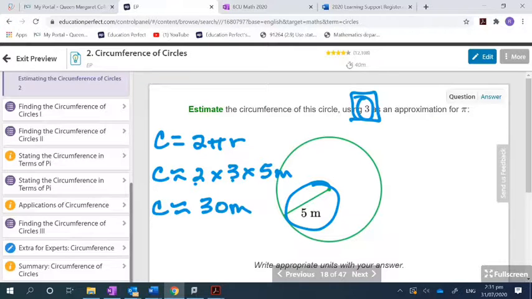and 30 meters. Yes? So in the test, if we don't write the meters, will we not get it right? Now let's do it the other way.